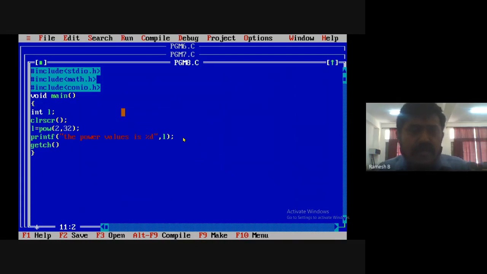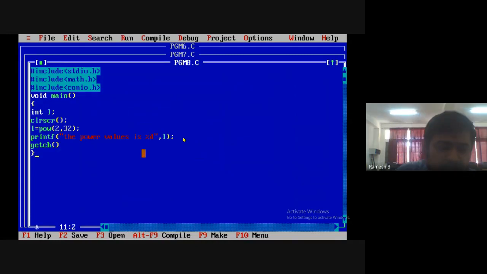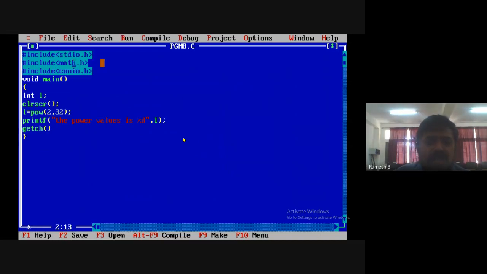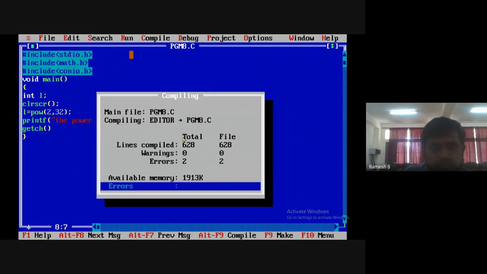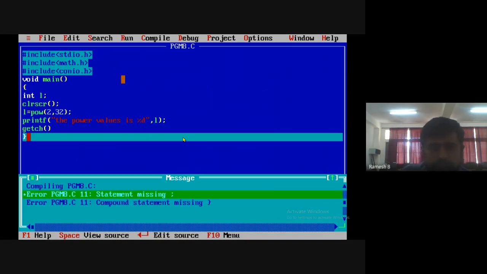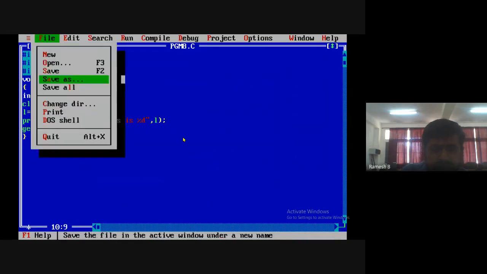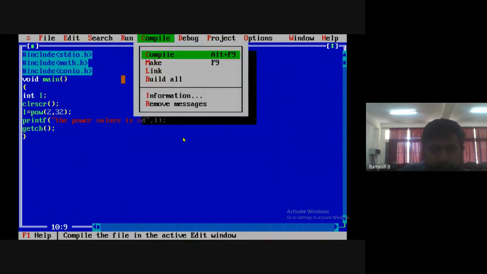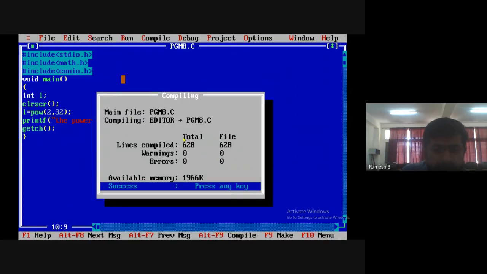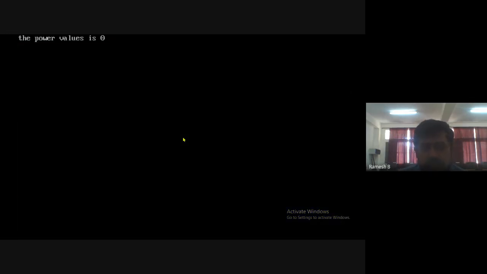I'm closing the program. So here in this program, a new thing which you must know is I'm using math.h. It is a header file which consists of the function power. It takes two parameters, 2 comma 32. So if I run this, there are 2 mistakes. What is the mistake here? Semicolon, sir. Semicolon missing. Okay, good. Save it, after that compile it. Now there are no errors. Now you run it. The power value is 0.